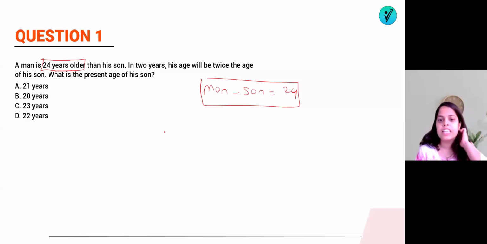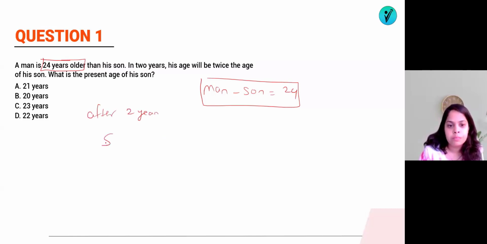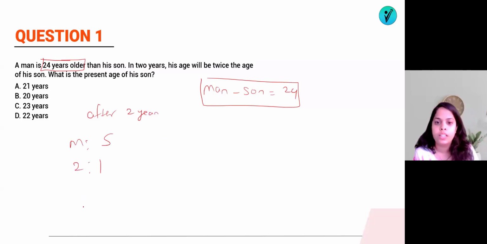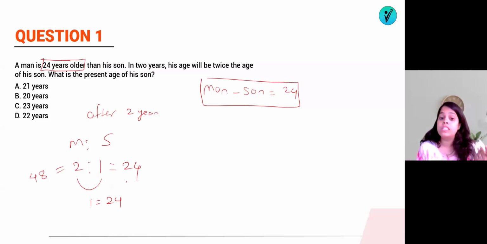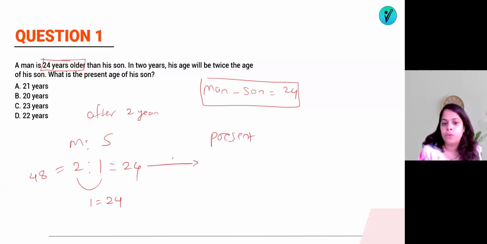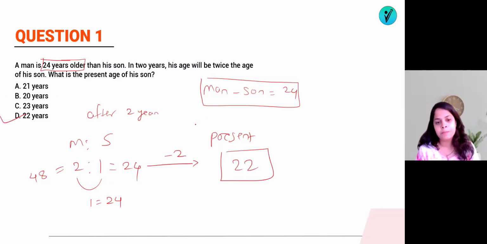So in 2 years, his age will be twice of it. After 2 years, the ratio of man to son will be 2 is to 1. So what will be this difference after 2 years? This difference is 2 minus 1, and one's value is 24. If one's value is 24, that means son's age will be 24 and 2s are 48. So this is the age of son 2 years later, right? So what will be the present age of son? If 2 years later it is 24, then present will be 24 minus 2. That means it must be 22 years. So present age of son will be 22 years. That's it. Easier.